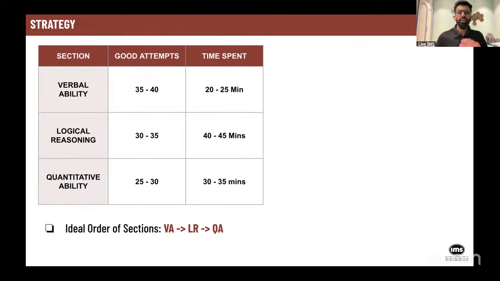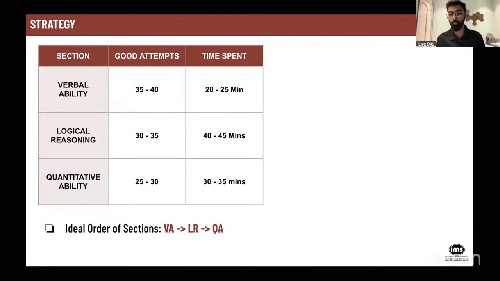Quantitative ability, 25 to 30 good attempts. If you're very good with quants, definitely you can go above 30 also if you remember your speed math tricks and everything. But more or less for all of you out there, if you're average with math, a 25 will be a good genuine attempt. If you're good with maths, you can make 30 attempts. The total time which you should spend on this should be between 30 to 35 minutes.